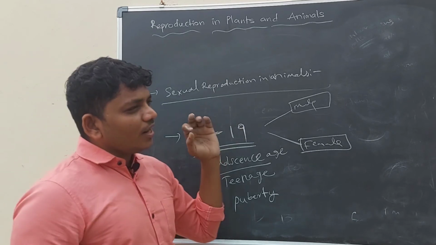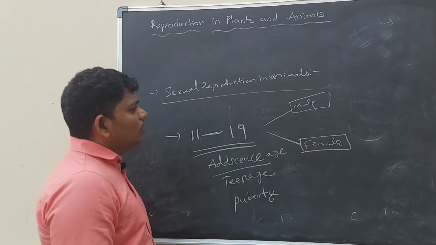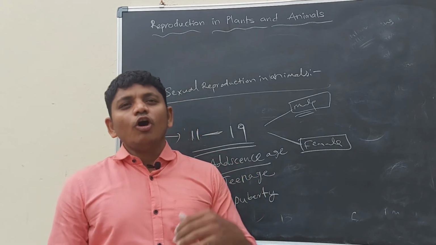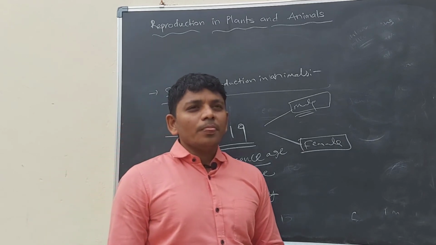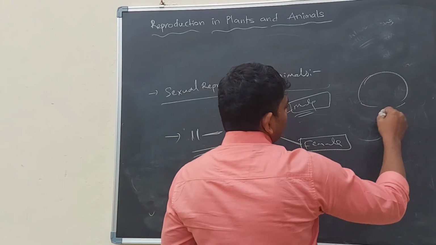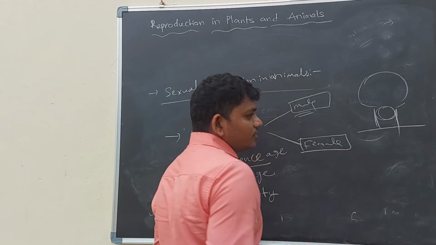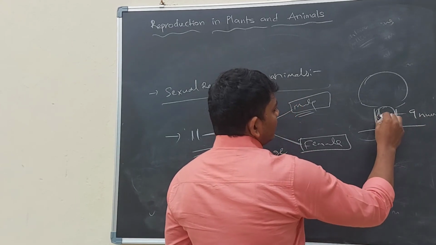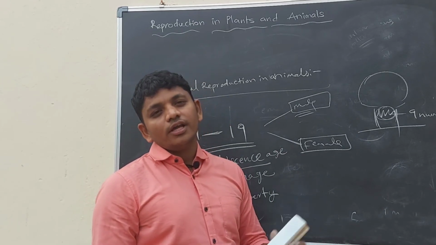What are the changes that occur in the teenage in male and female? Let us discuss that. If we talk about males, in the teenage the boy's voice will be hoarse. This is due to the formation of the Adam's apple. In a boy, in the neck part he has vocal cords in his larynx. Vocal cords are nine in number. Due to the presence of vocal cords, we are speaking, talking and singing.